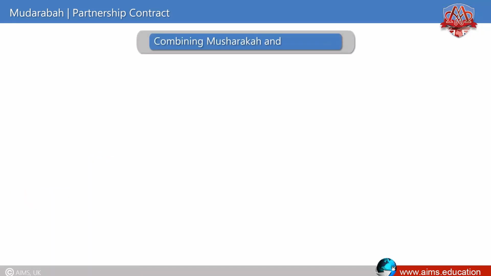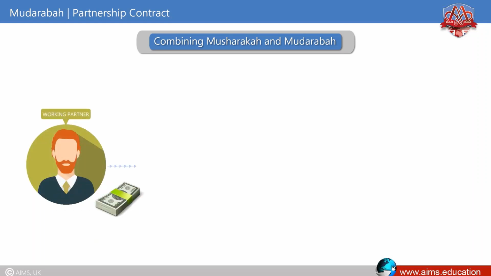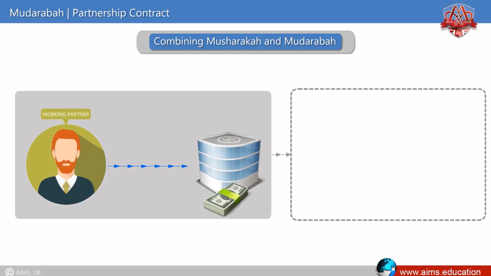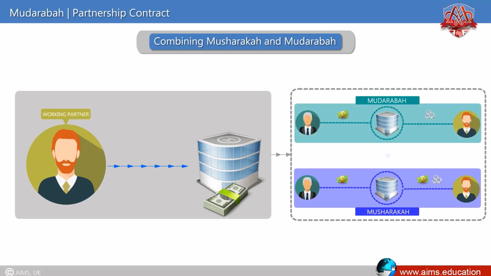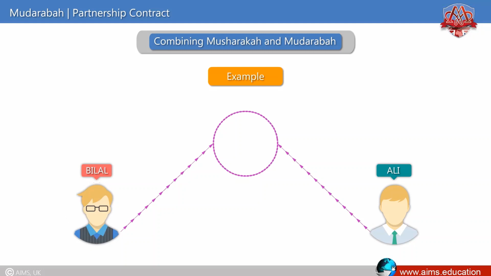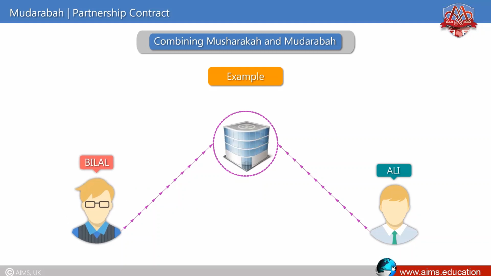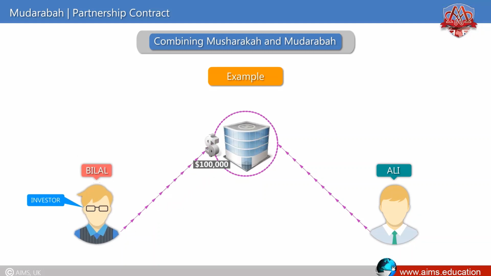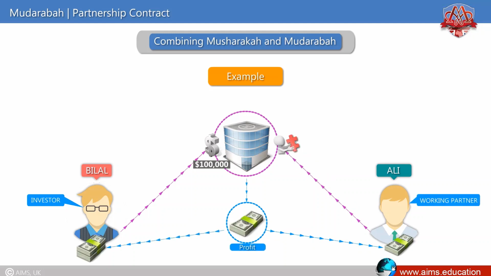Combining Musharaka and Mudaraba. The working partner may also invest money in the Mudaraba business. In this case, Musharaka and Mudaraba are combined. For example, Ali and Bilal start a Mudaraba business, and it's agreed that Bilal will invest $100,000 and Ali will share the profits as a working partner on an agreed ratio.